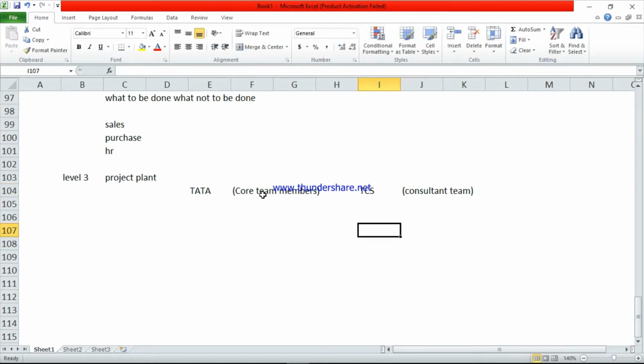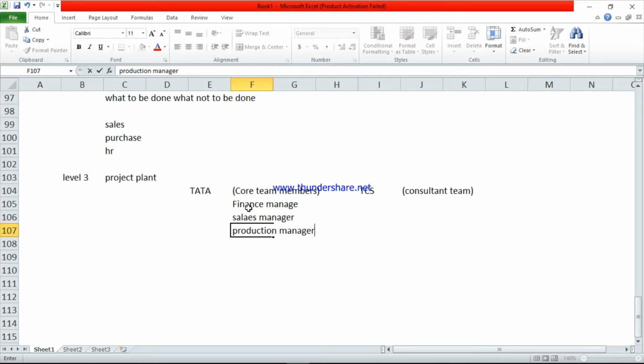So here core team members and consultant team members will club together for the project plan. Core team members here: finance manager, sales manager, production manager, HR manager. Not only these persons, if there is any other department manager also, these persons will be involved.